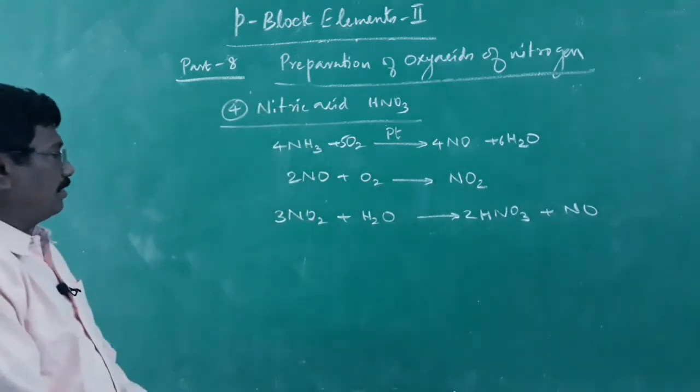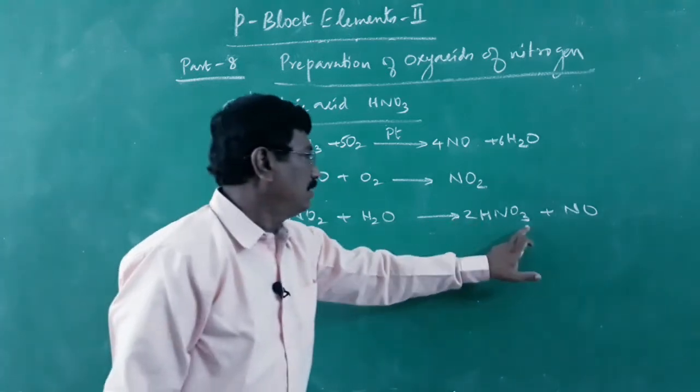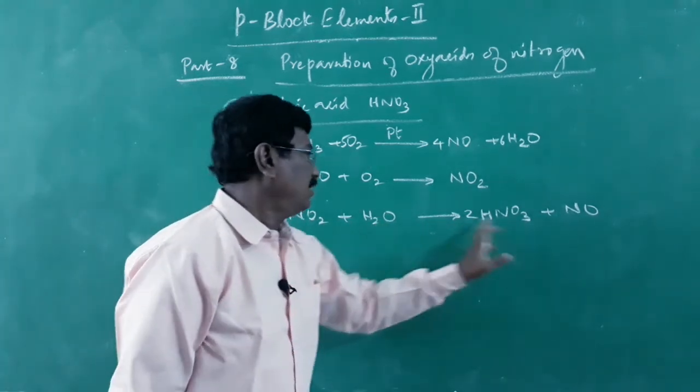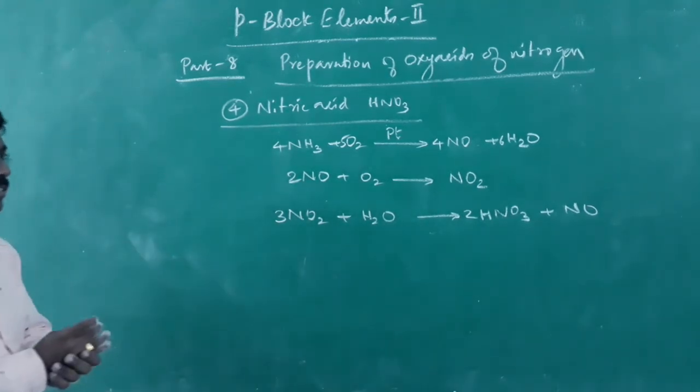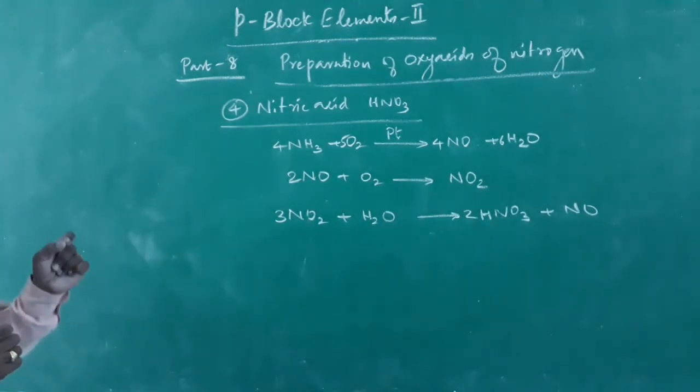I think it is a balanced equation. 6 oxygen, 6 plus 1, 7 oxygen, 6 plus 1, 7 oxygen. Balanced equation. This is how we have seen it in the Ostwald process. But the equation can be modified a little bit. How can we modify the equation?